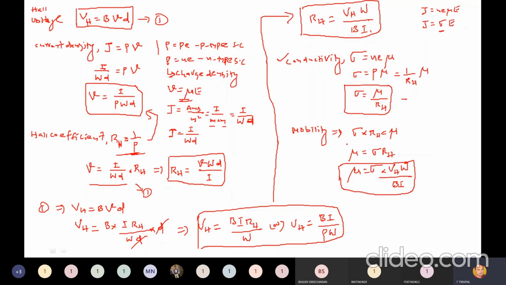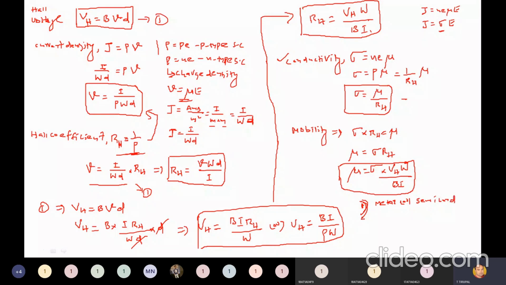Okay. Now tell me, using the Hall effect, different parameters we can find. These are very important points. The first point: using the Hall effect, we can find whether the specimen is a metal or a semiconductor or an insulator.